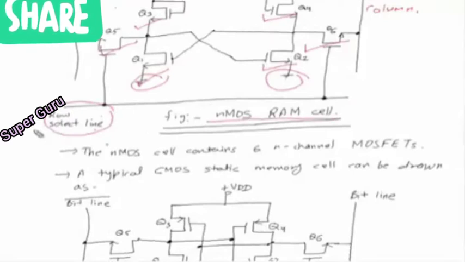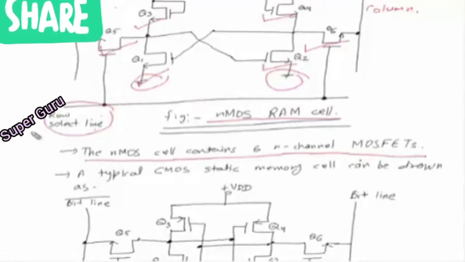So this is how the NMOS RAM cell can be made. As we have already seen, the NMOS cell contains 6 N-channel MOSFETs. N-channel is the same as NMOS. NMOS is also called N-channel and PMOS is called P-channel. Here we are using 6 N-channel MOSFETs and no resistors. We know that resistors are very heavy in size. Here we are not using resistors, only MOS devices, so it will be less in size. So more transistors can be implemented on a single chip.